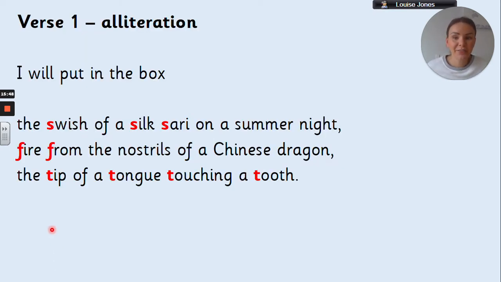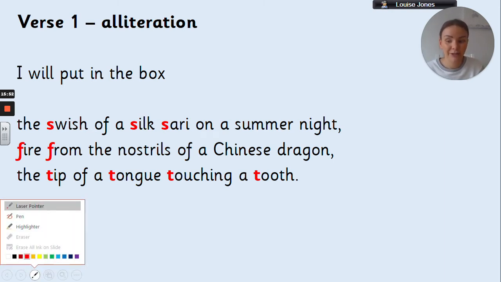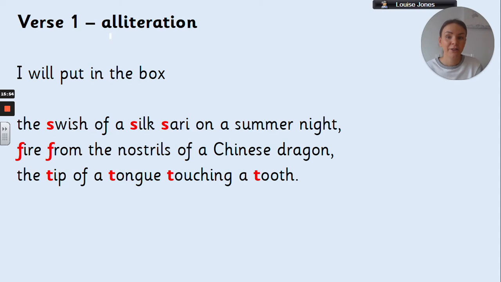Okay, so some different things that the poet has used to make his poem really interesting for the reader. The first one is something called alliteration. Can you practice saying that back with me? Alliteration. Your turn. Good. Alliteration.